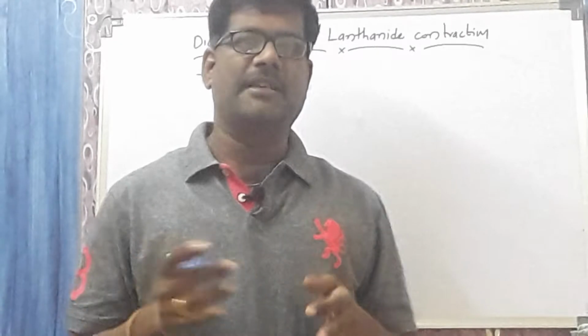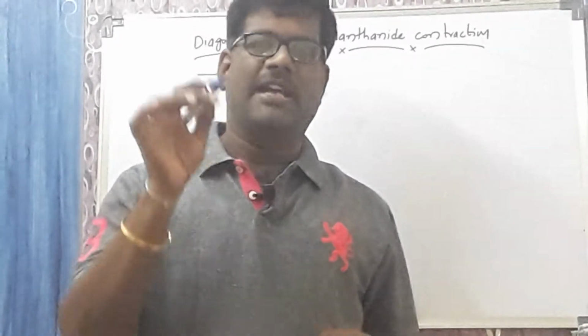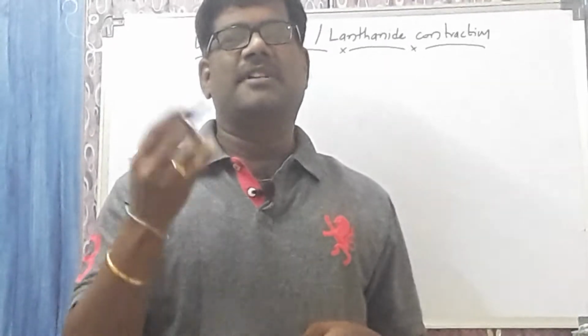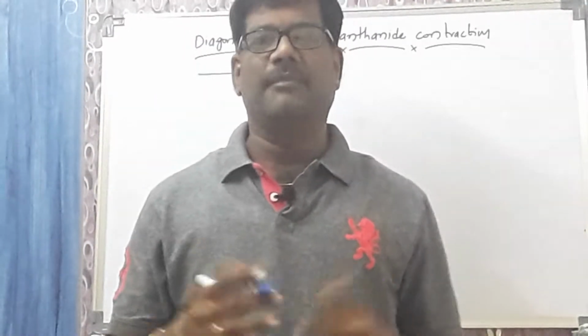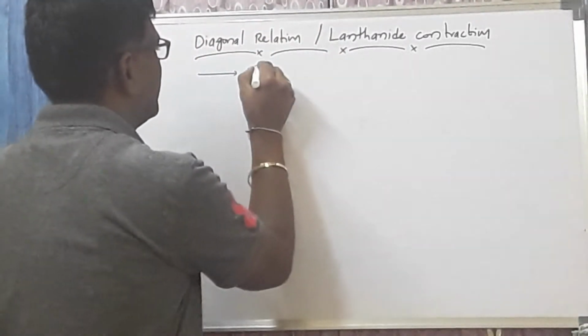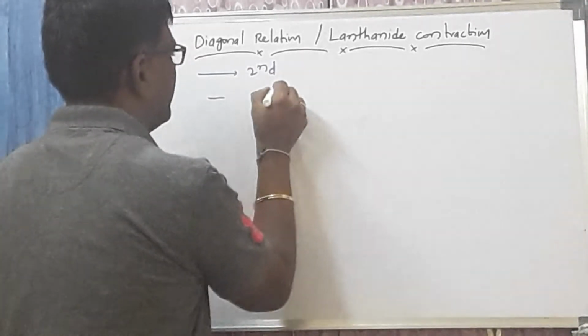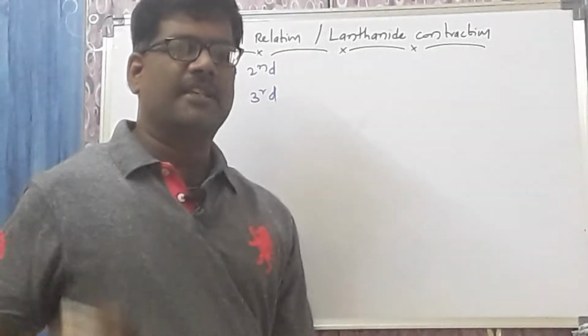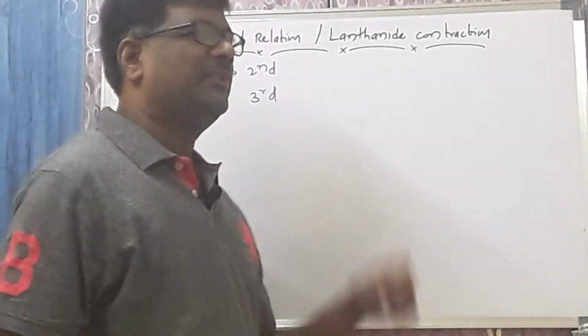In a periodic table, as we move diagonally, similar properties are observed, and those are called the diagonal relationship. Second period elements show the diagonal relationship with the third period elements.